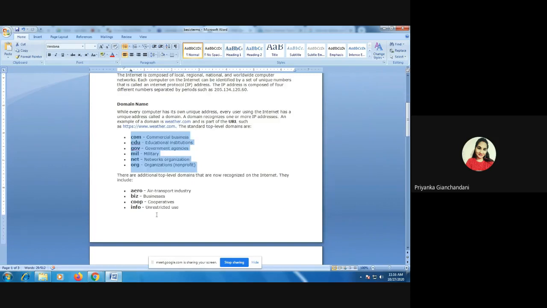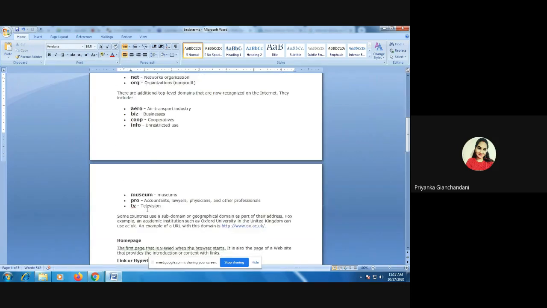There are other domains also, like aero is for air transport industry, biz is for businesses, coop is for cooperatives, and info is for unrestricted use, right? Plus museum is for museums, pro is for accountants and lawyers, and tv is for television, right?